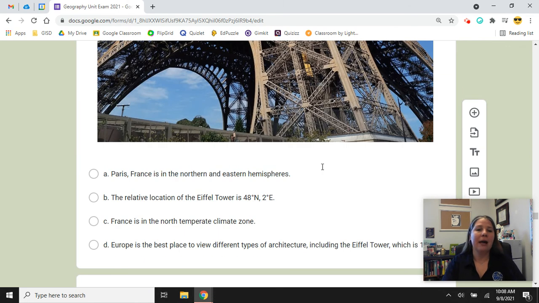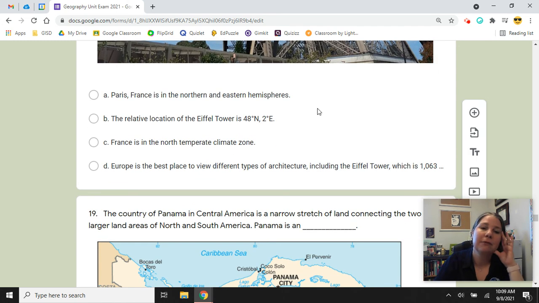Can we infer that Paris, France is in the northern and the eastern hemispheres? Or the relative location of the Eiffel Tower is 48 north, 2 east? Is it France is in the north temperate climate zone? Or Europe is the best place to view different types of architecture, including the Eiffel Tower, which is 1,063 feet high?